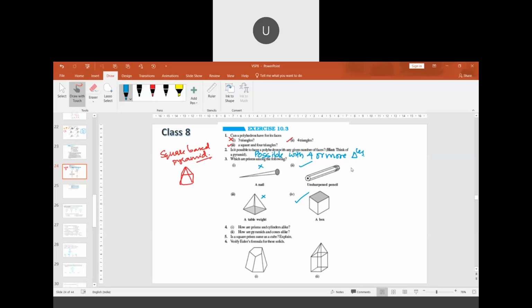You can count the sides of the base: one, two, three, four, five, six. Six are there. So this one is a hexagonal based prism, a hexagonal prism. This particular prism is also called a cube, or you can say a cube, it is a square based prism.